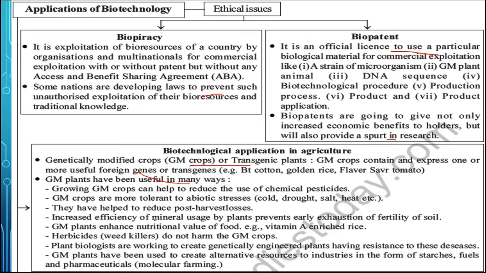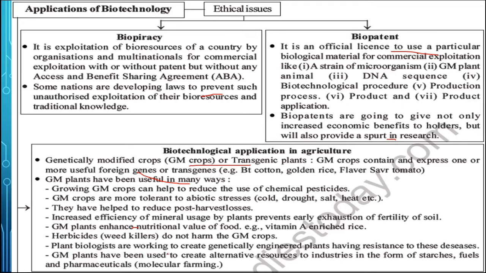Then they increase the efficiency of mineral use by plants, and prevent early exhaustion of fertility of soil. That means they prevent the loss of fertility of soil. Then GM plants enhance the nutritional values also, like vitamin A enriched rice or mineral rich other types of food crops. Herbicides, weed killers do not harm the GM crops.